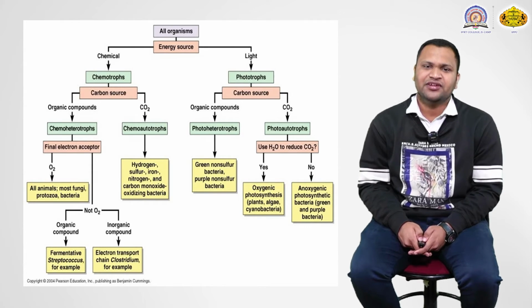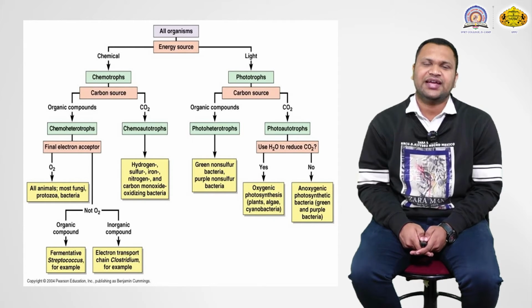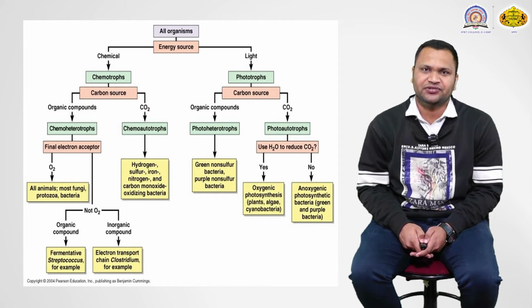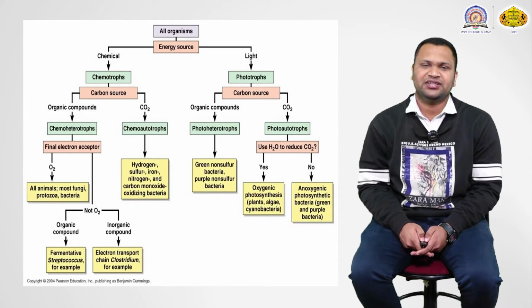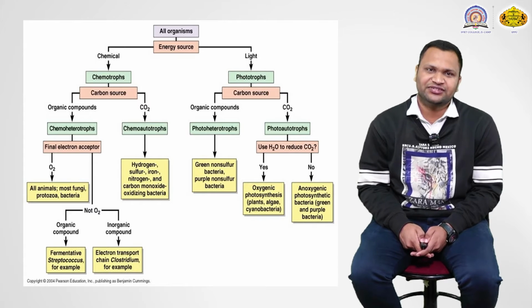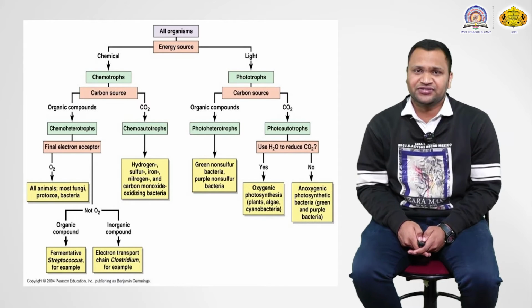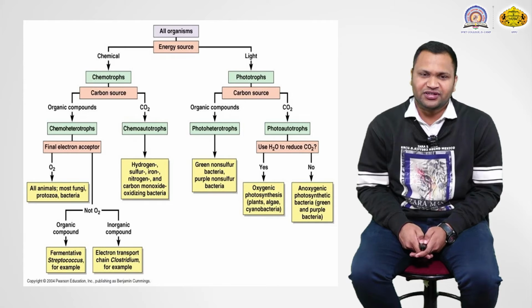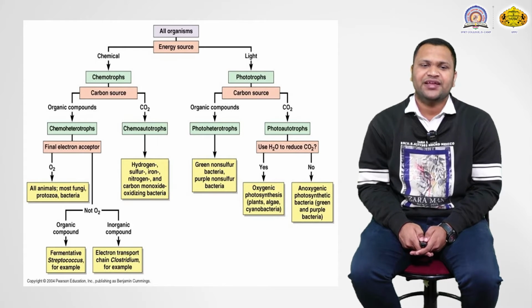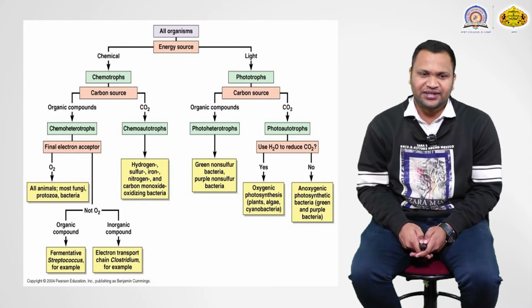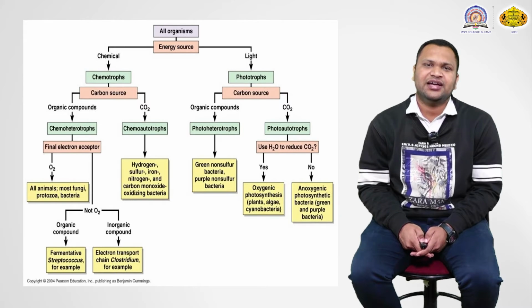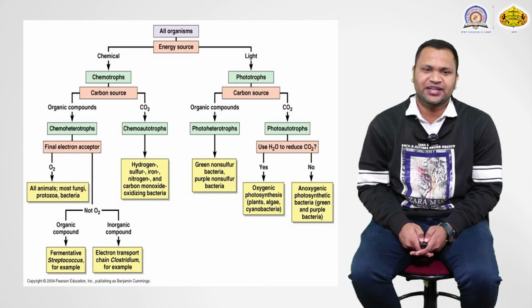So this is the general idea of microorganisms and the categories they are categorized into. These are nothing but the energy sources, whether chemical or light, then the final electron acceptor, and whether it reduces water or requires oxygen. These are certain general characteristics of bacteria. I have taken this chart from Benjamin Cummings, the Pearson Education company.